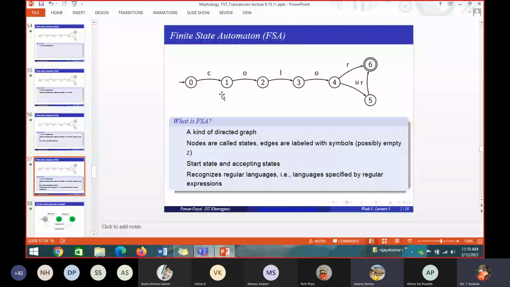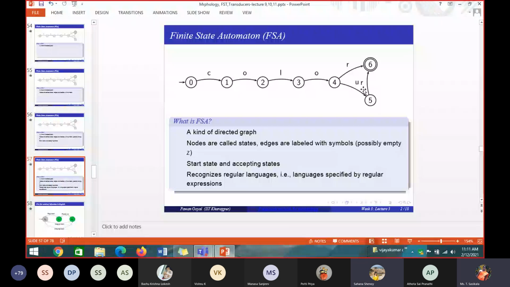Yes, ma'am. You are tracing, right? I am asking whether the word COLOUR passes through this automaton or it fails. Is there any path available for COLOUR, or no path available? Available, ma'am. So what is the path available for COLOUR? 0, 1, 2, 3, 4, 5, 6. Okay. For COLOR? 0, 1, 2, 3, 4, 6.